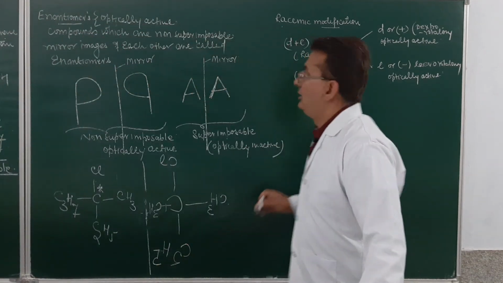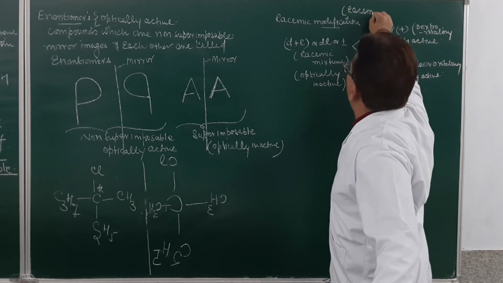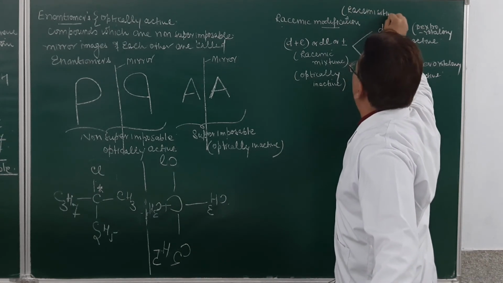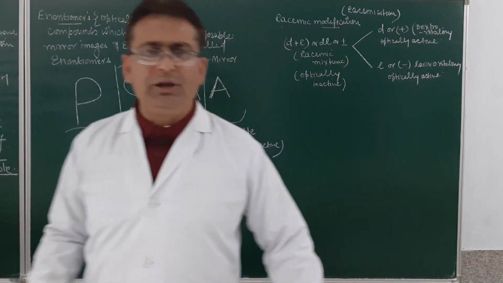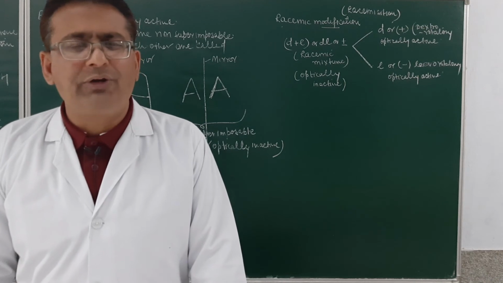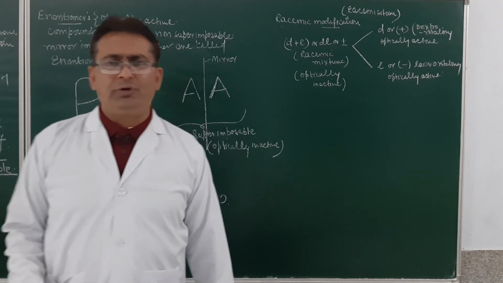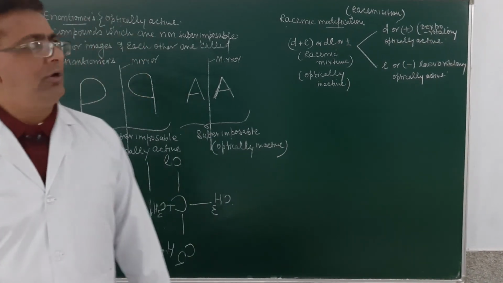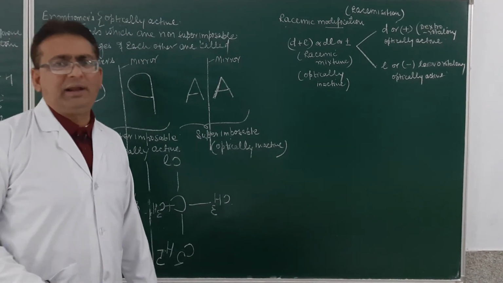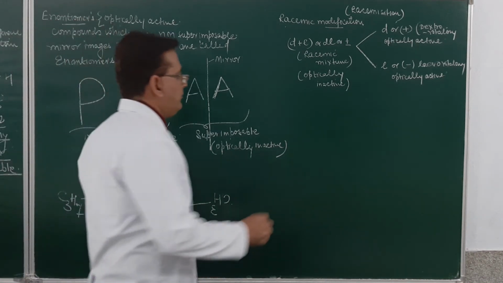Am I clear? These terms will be utilized in the later part of the chapter. So this will be called racemization. So conversion of the optically inactive racemic mixture into optically active D or L form is called racemization or racemic modification. Am I clear? Now one more term.